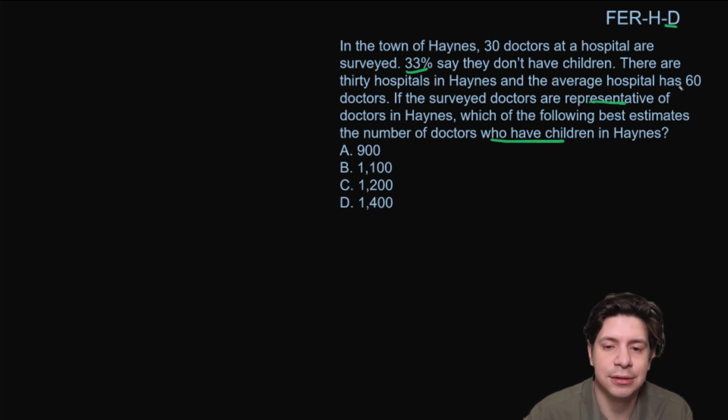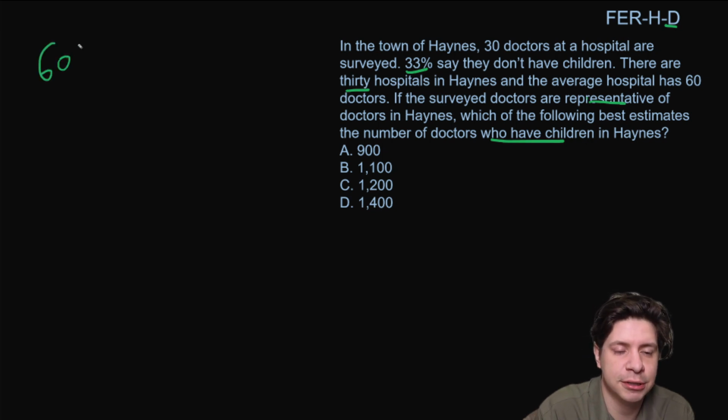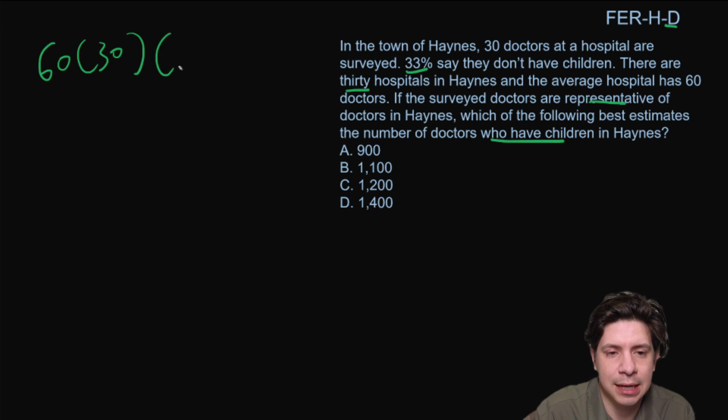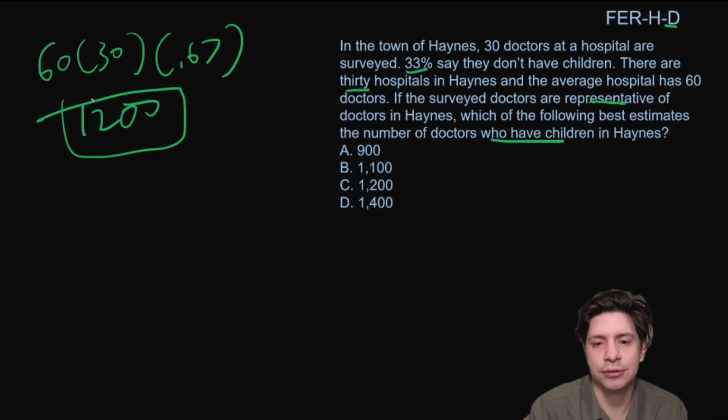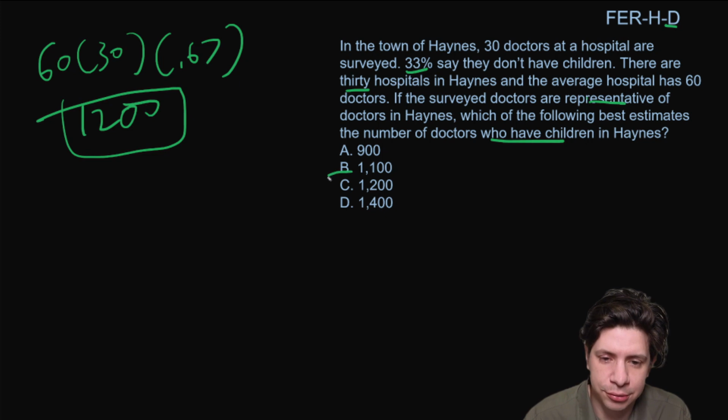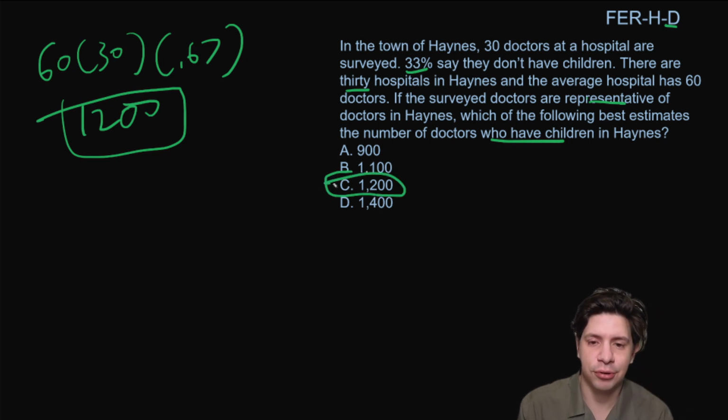So if we have 60 doctors and there are 30 hospitals, right? We would do 60 doctors per hospital times 30 times 0.67. And that would give us 1,200. So 1,200 doctors would have children. Okay, so it's an estimation problem. Not too bad. I think it's just straightforward.